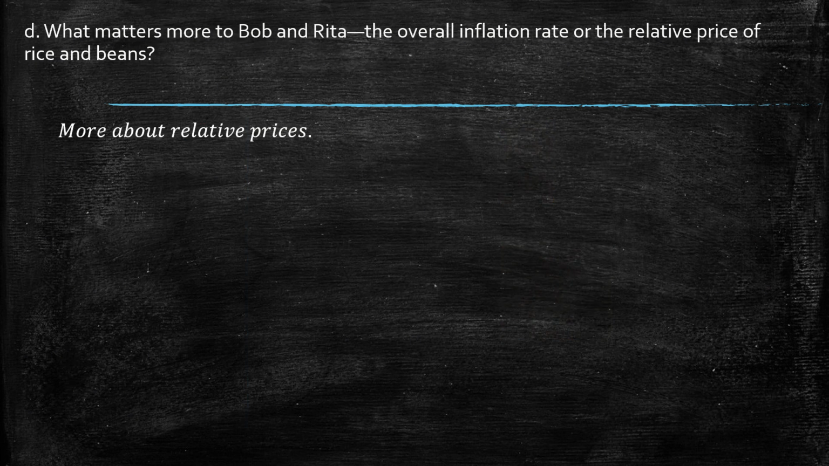So at the end of the day, they are more worried about relative prices. The question says what matters more to Bob or Rita, the overall inflation rate or the relative price of rice and beans. Actually, more about relative prices, because as you can see, sometimes the overall inflation was higher but they were okay, but they suffer when the products that they don't produce increase but their production doesn't. So they are punished in that case. So we can see here that they care more about relative prices.